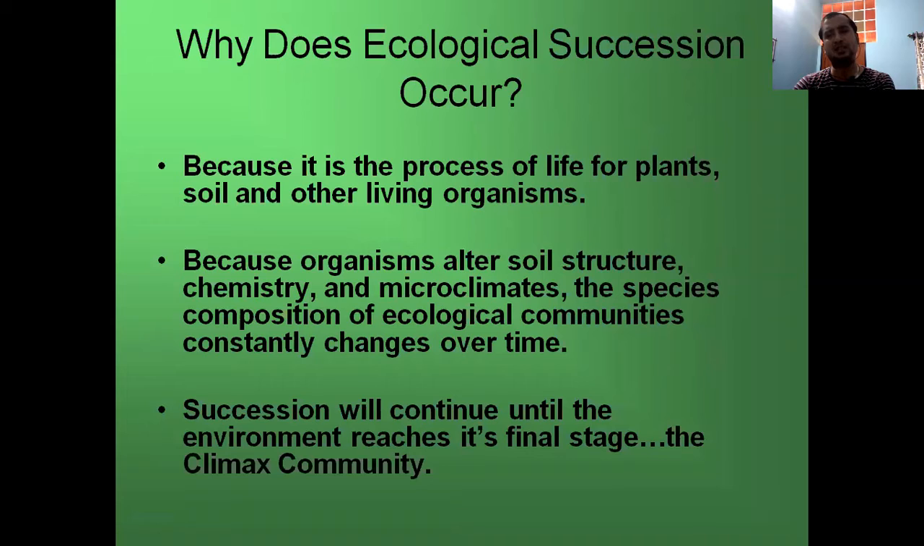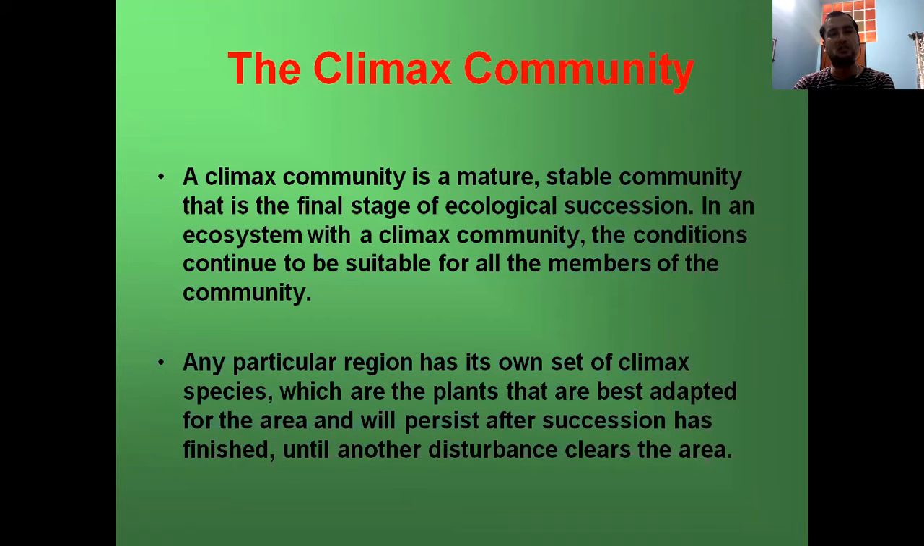Why does ecological succession occur? Because it is a process of life for plants, soils and other living organisms. Because the organisms alter soil structure, chemistry and microclimate, the species composition of ecological communities constantly changes over time. The succession will continue until the environment reaches its final state, that means the climax community. The climax community is a mature, stable community, or the final community, you can say.